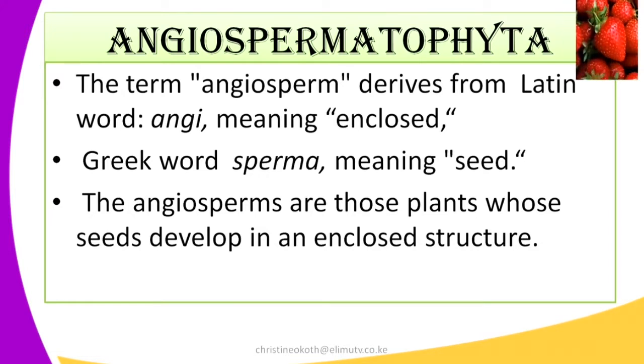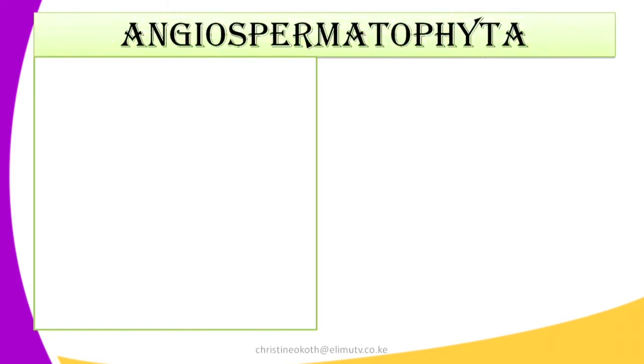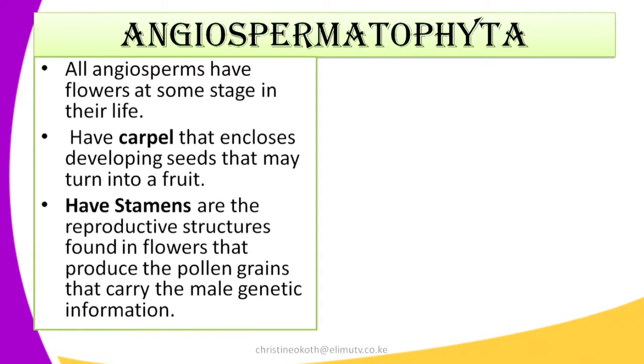Remember, Latin and Greek are the universally known languages of science, so most of the words we learn today have a root in either Latin or Greek. So angiosperms are plants whose seeds develop in an enclosed structure. The keywords here are seed and enclosed.